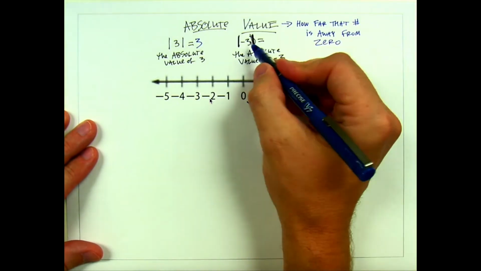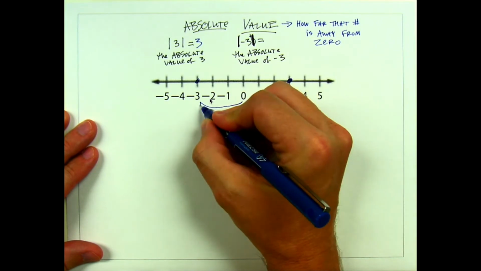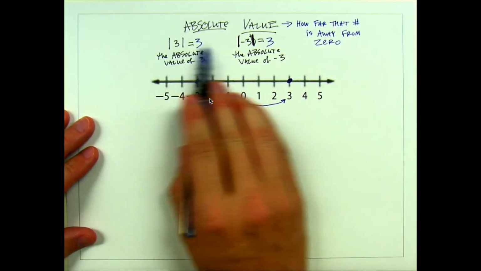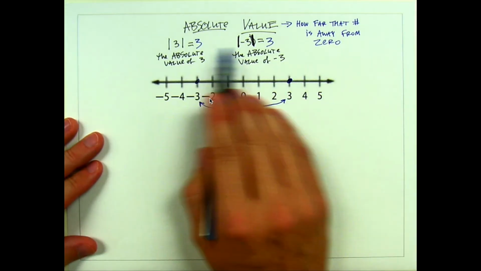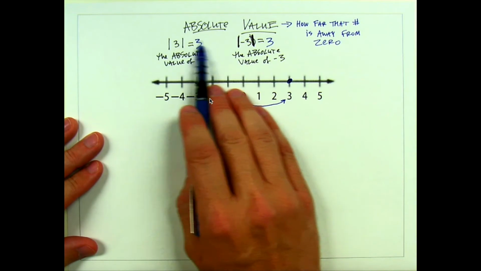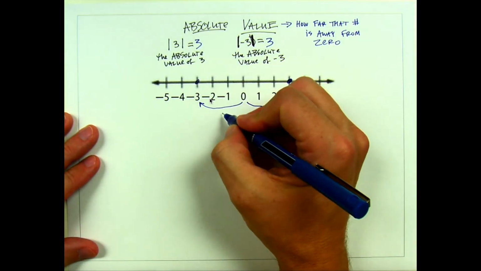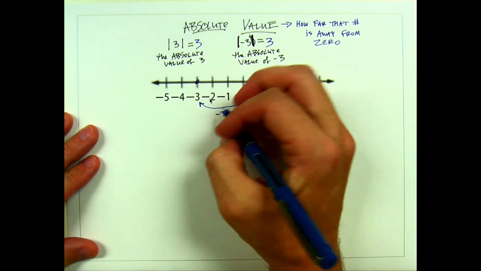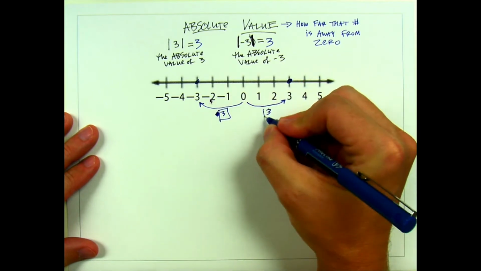How far is negative 3 from 0? It is also 3. So some of you think that absolute value just means everything comes out positive. And everything does come out positive. Every number has a positive absolute value, because we wouldn't say that this is negative 3 away from 0. No, distance doesn't work that way. We would just say it's 3 away from 0, just like this is 3 away from 0.